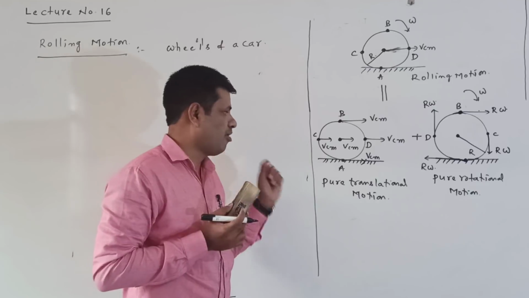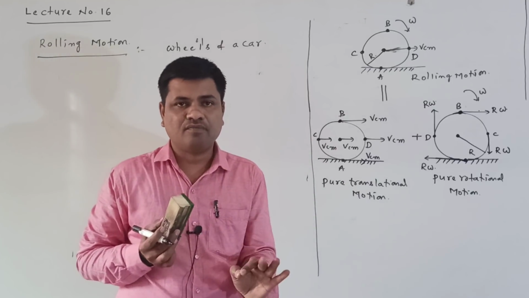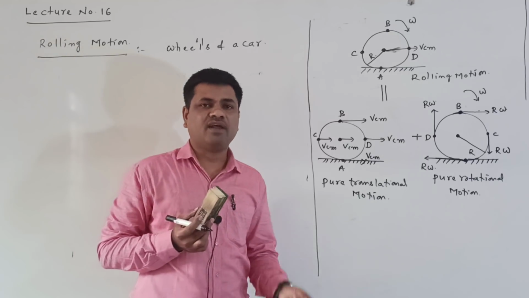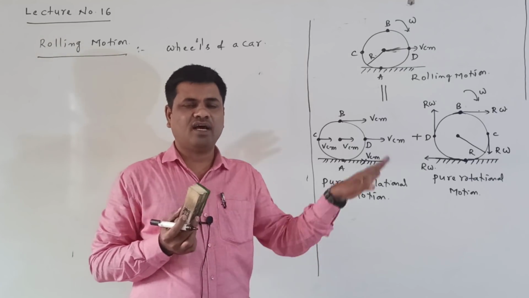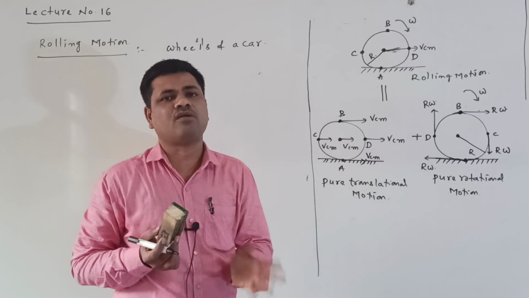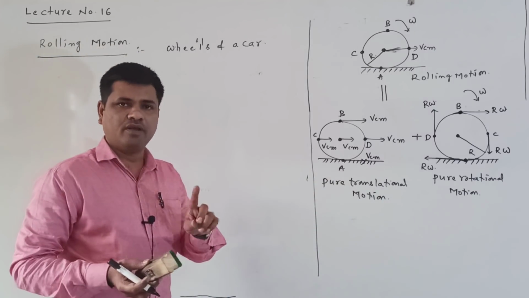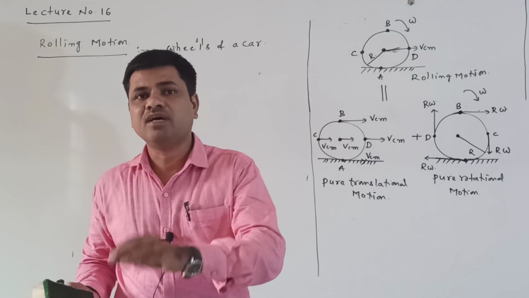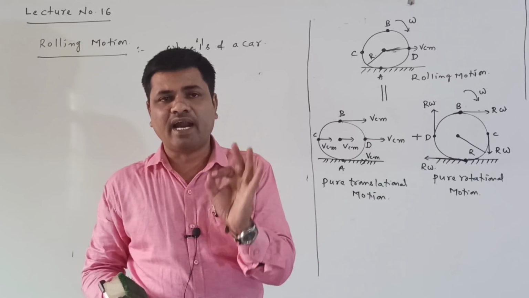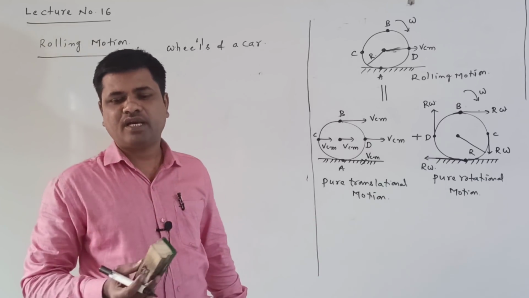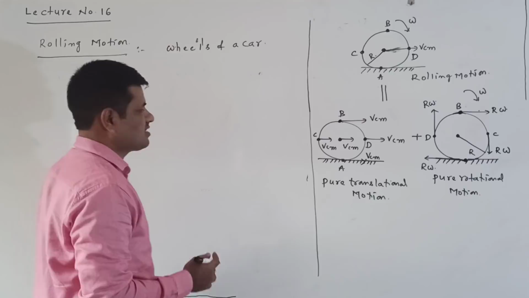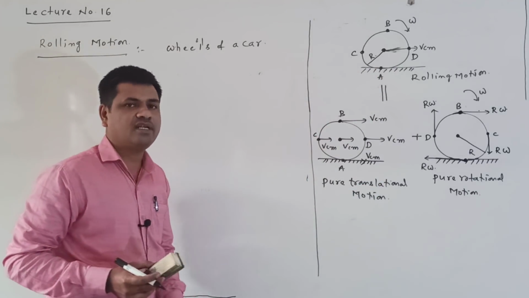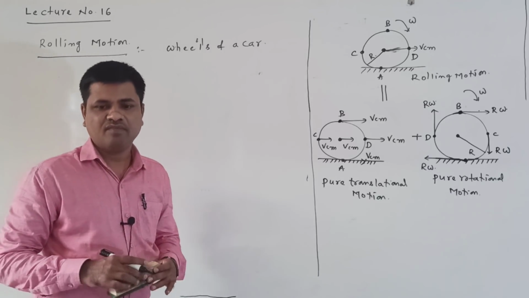Rolling means at the point of contact with the ground, the velocity of the body, or velocity of the disc or the wheel, is zero. That is the condition for the rolling motion. You remember, at the point of contact with the ground, the velocity is zero. That is the main condition here. Which point is in contact with the ground here? Point A. At that point A the total velocity is zero. That is the main condition for the rolling motion.